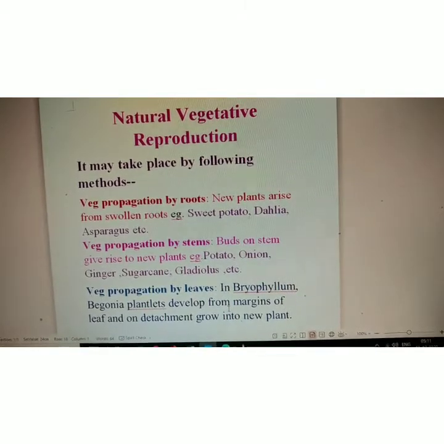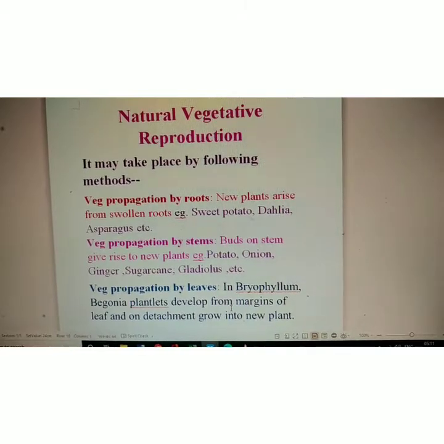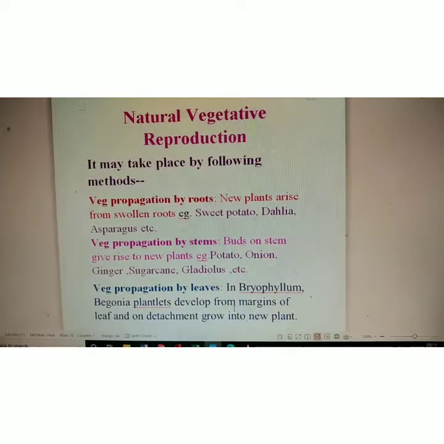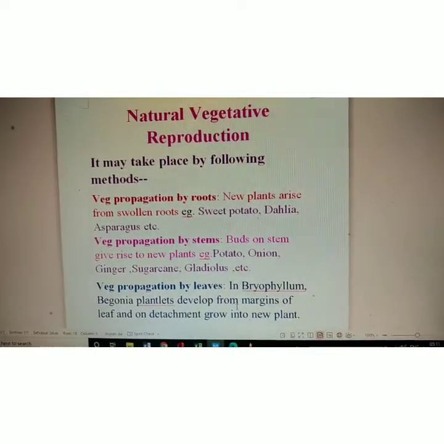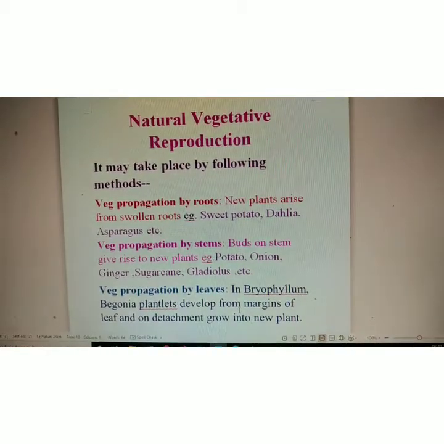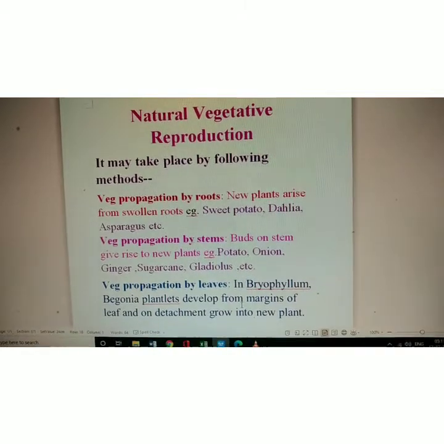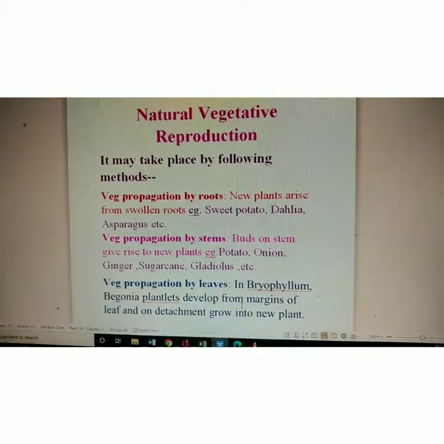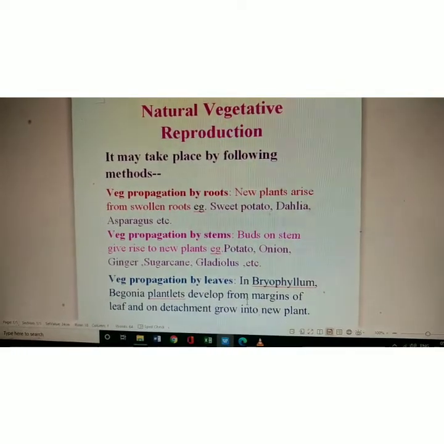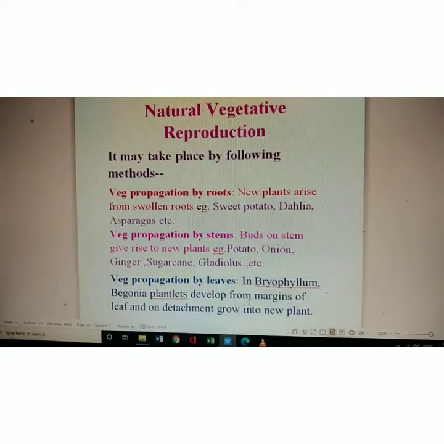First we'll study natural methods of vegetative propagation. Vegetative propagation means when reproduction is taking place with the help of vegetative parts of the plant, that is by root, stem or leaves. Vegetative propagation by roots. New plants can arise from swollen roots, for example, roots of sweet potato, dahlia, asparagus, etc.